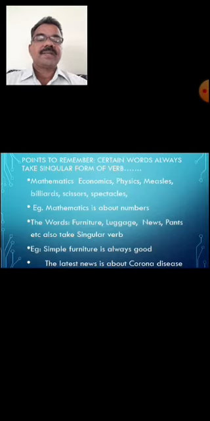Mathematics and economics are different subjects. Like that, here we are using a double plural subject, that is plural number, so we are using a plural verb.